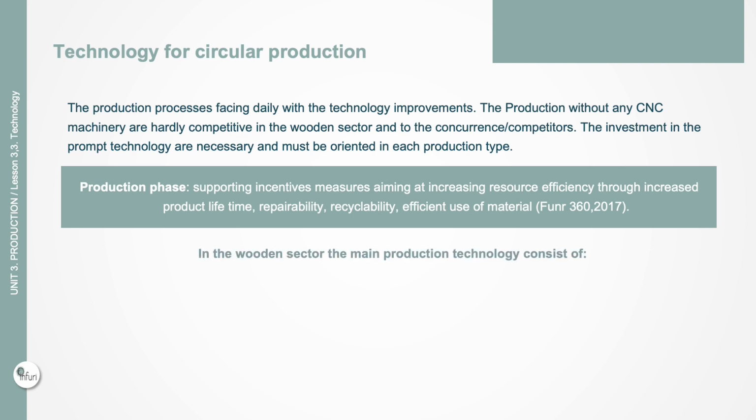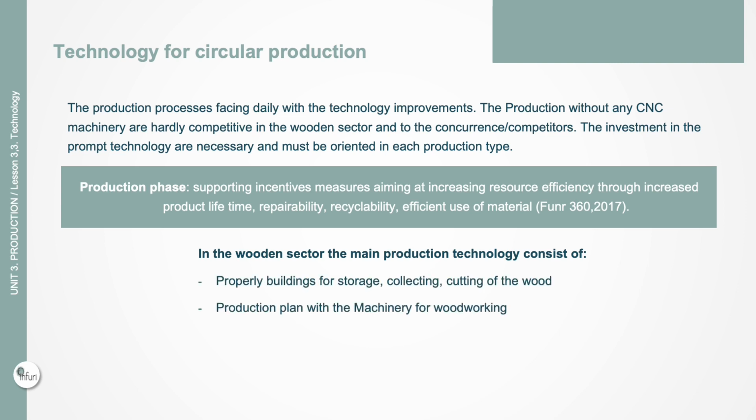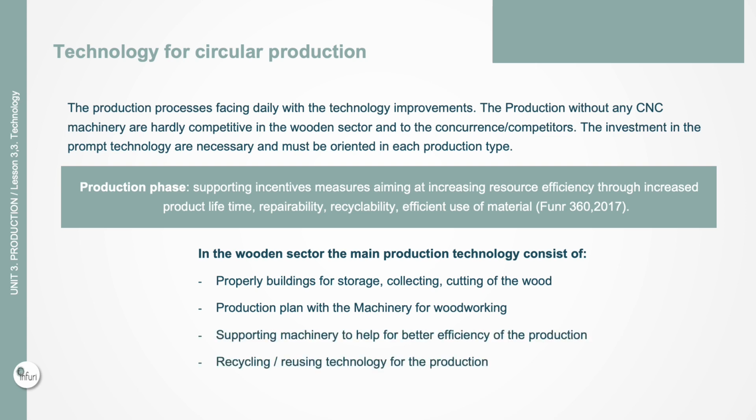of material. In the wooden sector, the main production technology consists of proper buildings for storage, collecting, cutting of the wood. Production plan with the machinery for woodworking. Recycling and reusing technology for the production. IT and digitalization of the production and production processes.